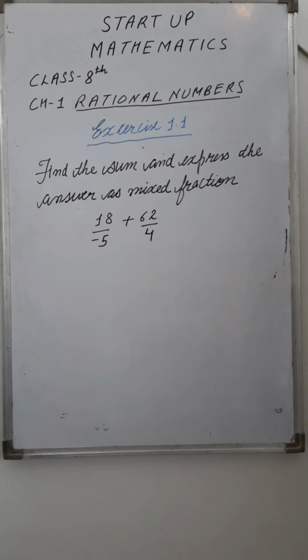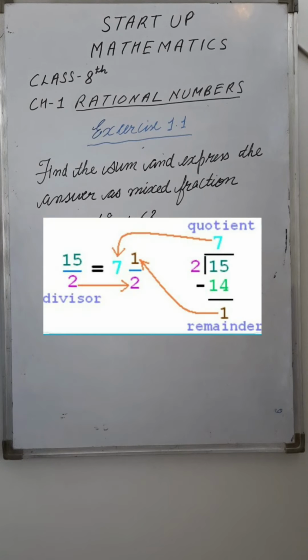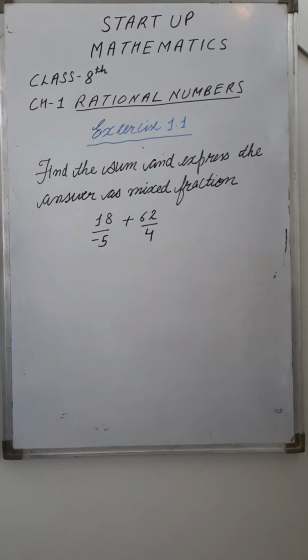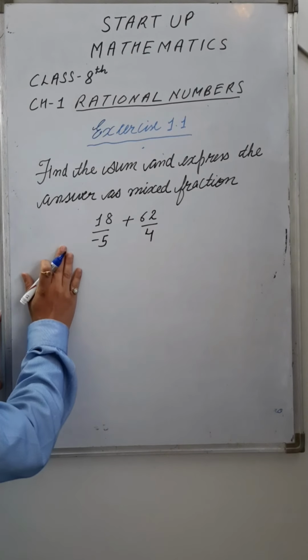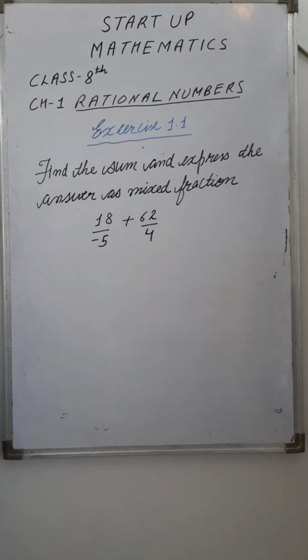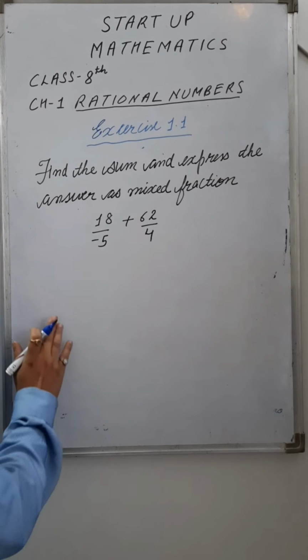Look at this question. Find the sum of the two rational numbers and express the answer as a mixed fraction. So what is a mixed fraction? A fraction which contains a whole number as well as a proper fraction, right? So we will firstly add these two rational numbers and then write the answer as a mixed fraction.